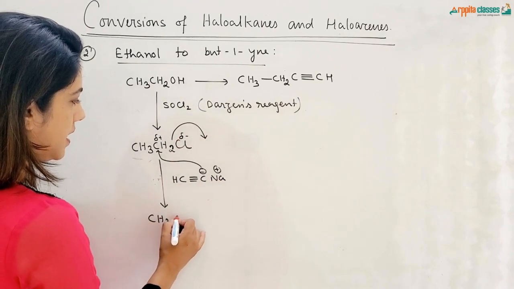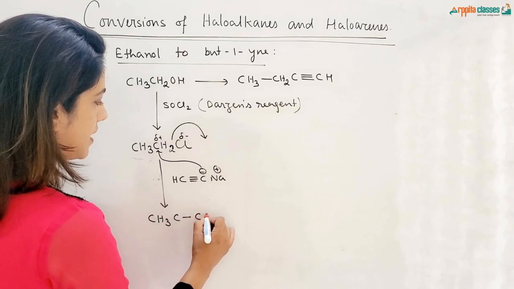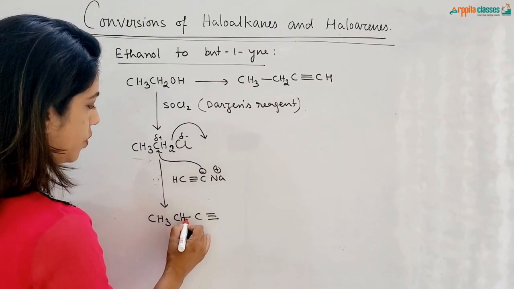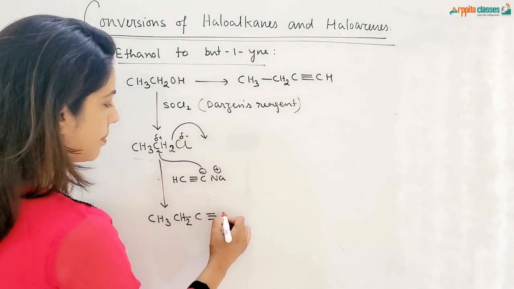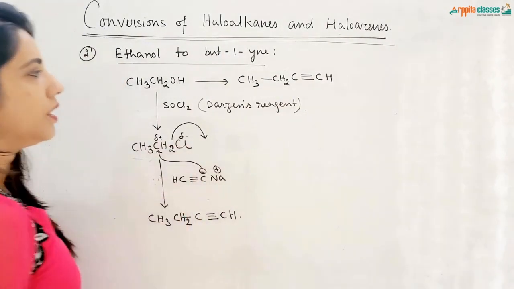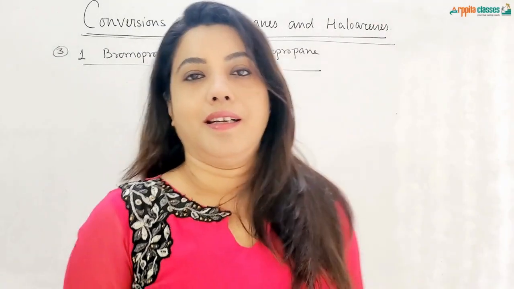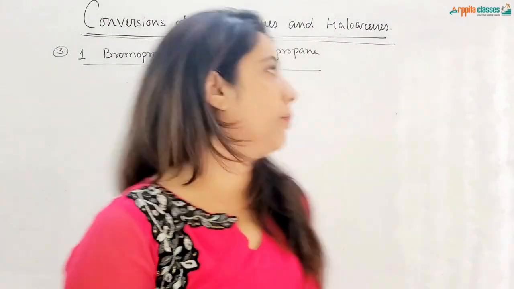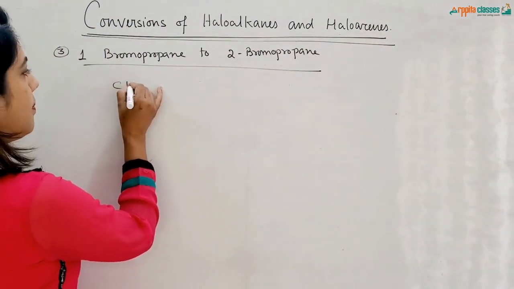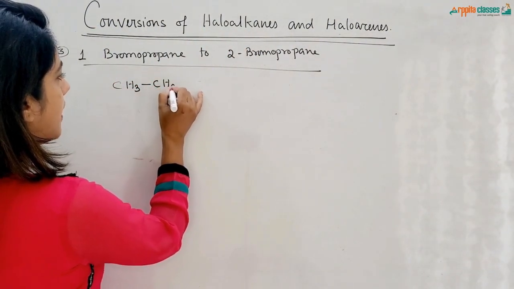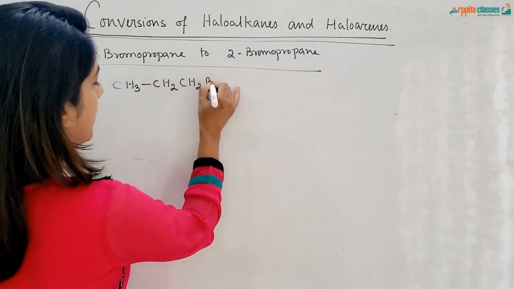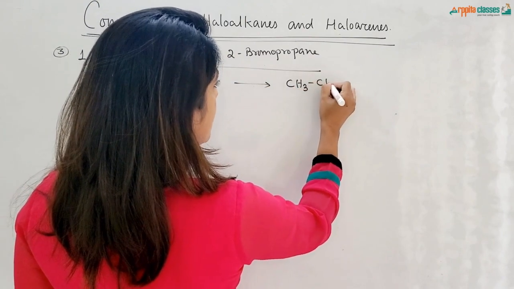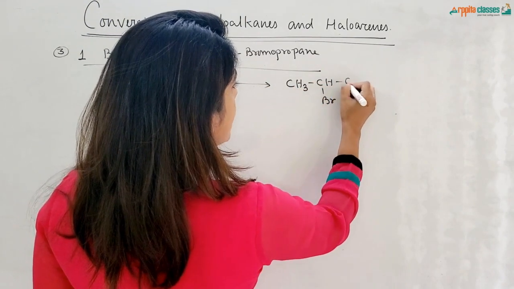So you are getting CH3CH2, then C triple bond CH. So that is your but-1-yne. The third conversion is from 1-bromopropane to 2-bromopropane. Let us draw this. 1-bromopropane is CH3, CH2, CH2Br. From here we have to get CH3, CHBr, CH3.